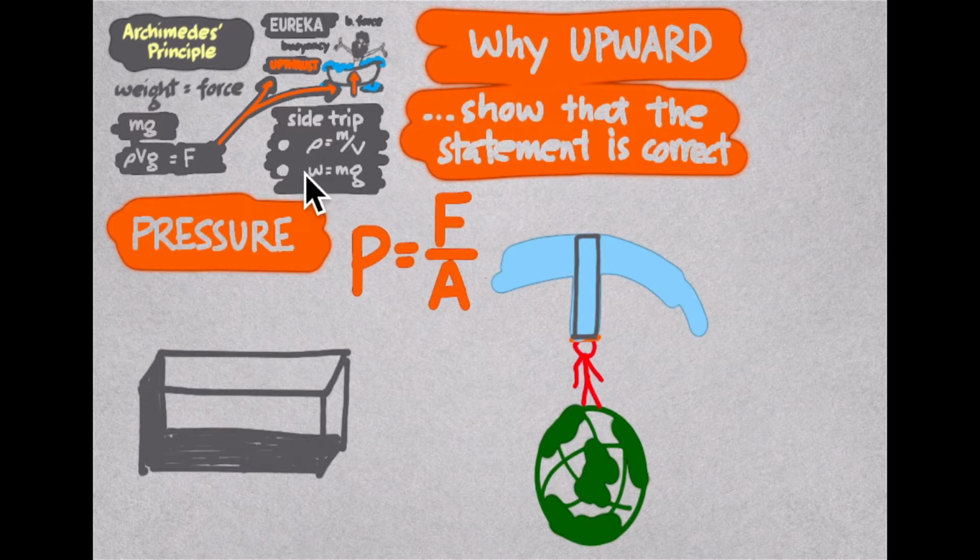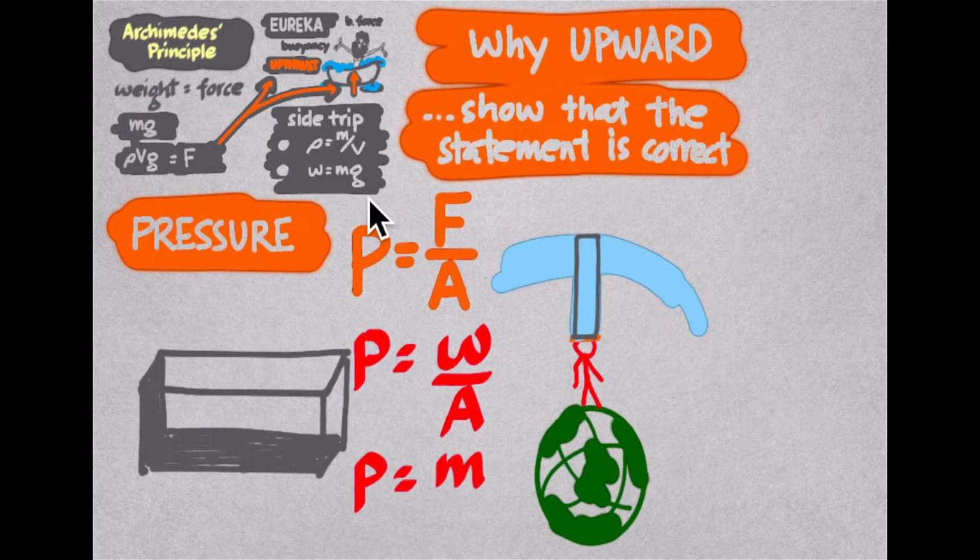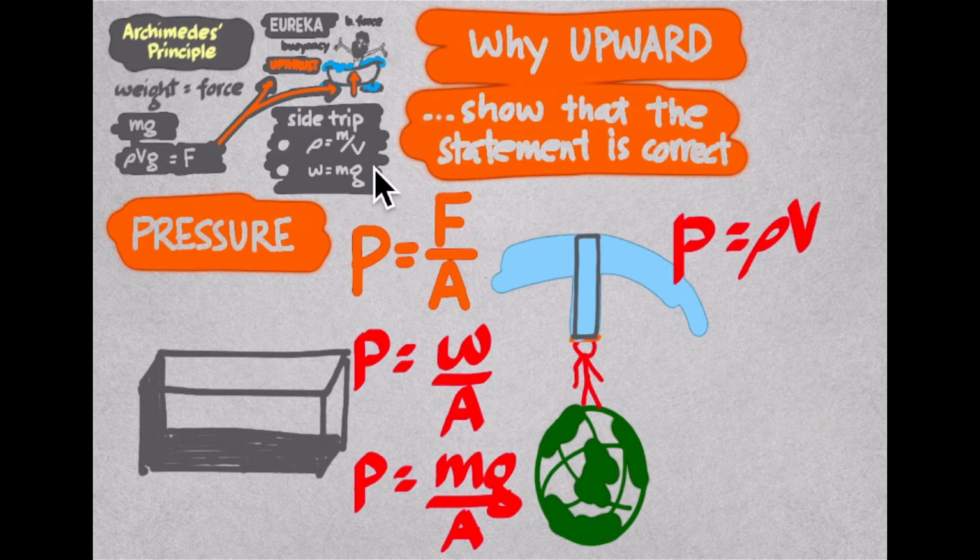The force is the weight, so we have P equals W over A, and the weight is equal to mass times g. So again, we rewrite the pressure equation as P equals mg over A. Now, using the density equation, we get an equivalent expression for mass m, equal to density rho times the volume of the entire air column above the area on my head. Then copy g here over A.